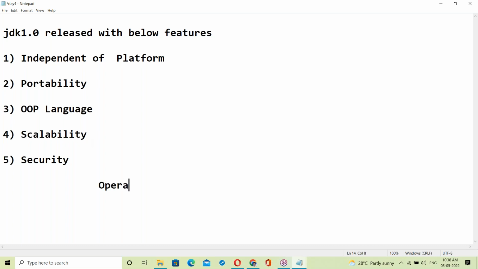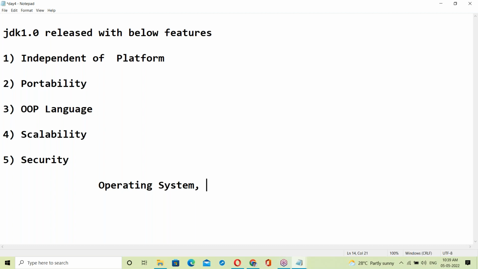What is an operating system, and how does the OS behave when you're running any program, whether Java, C, C++, or Python? That is OS behavior.